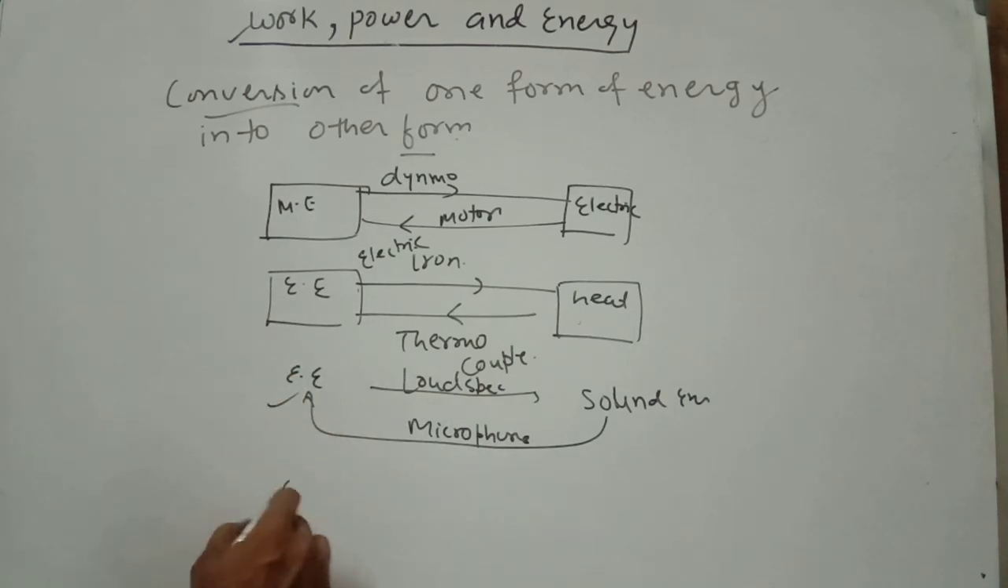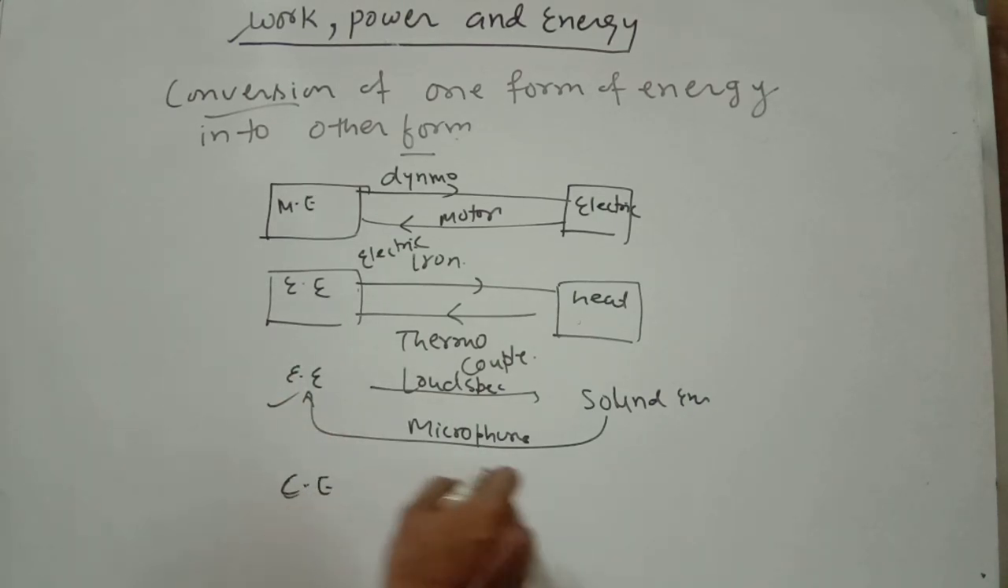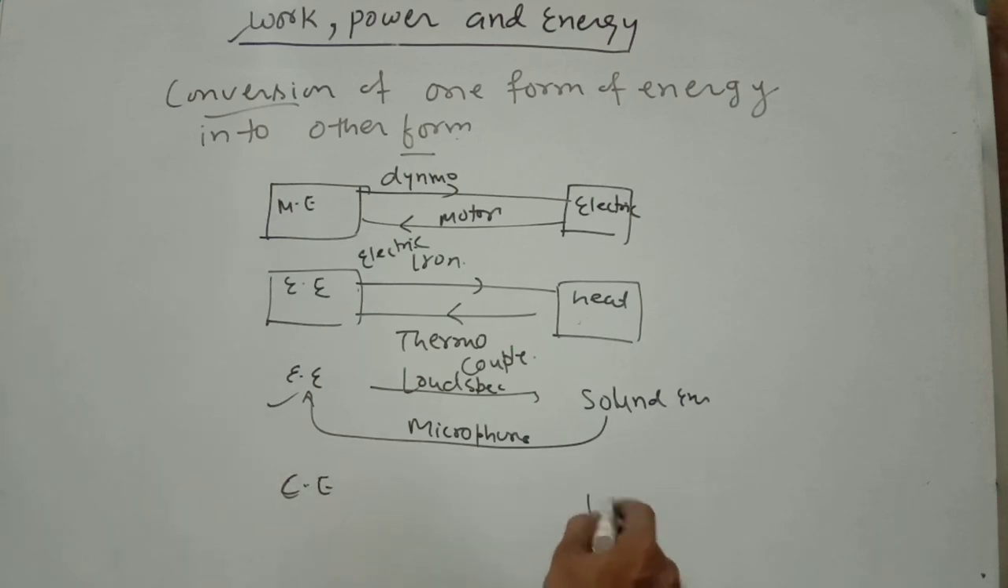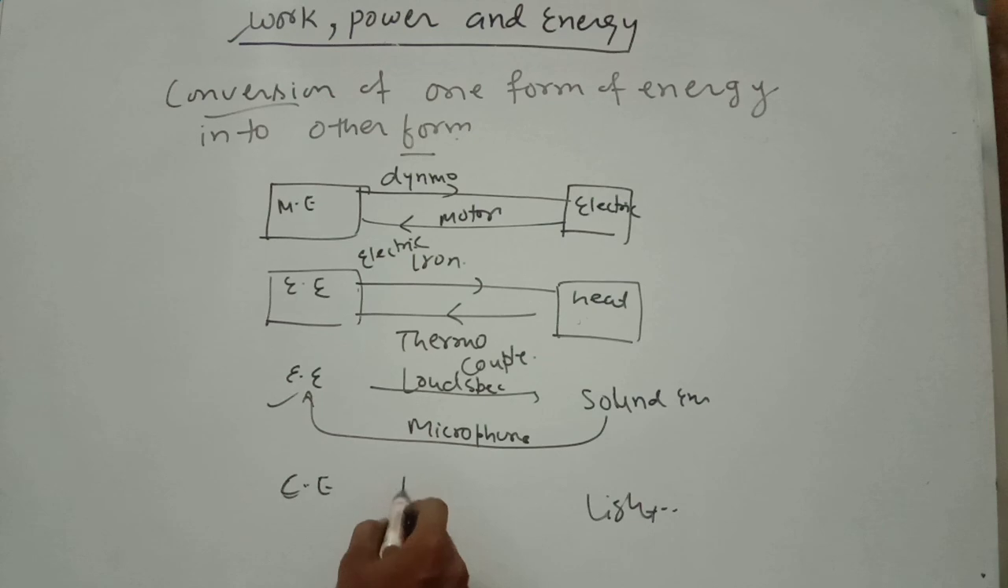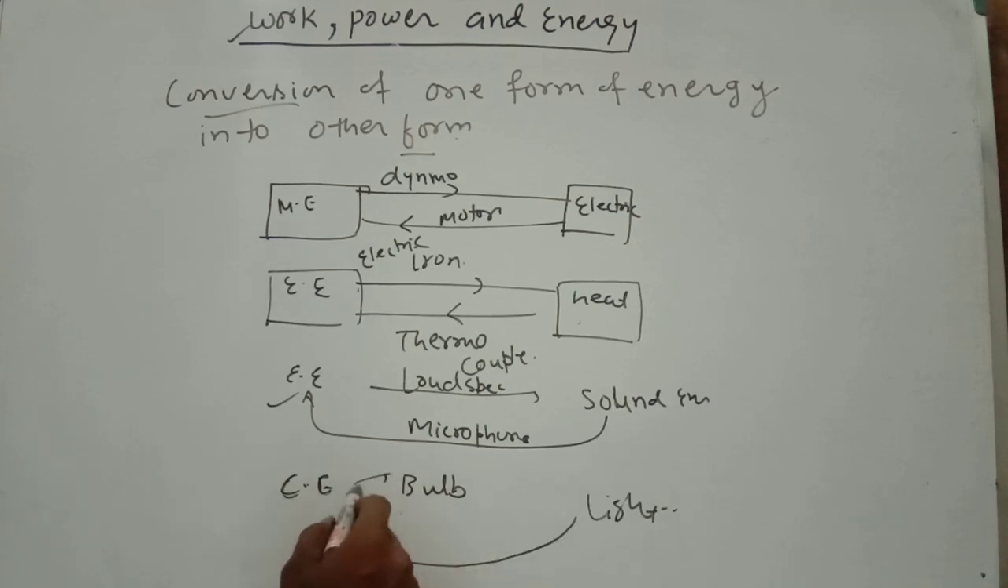Similarly, chemical energy you can convert into light energy using a bulb. Chemical energy converts into light energy using a bulb. Or similarly, you can convert light into chemical energy through photosynthesis, like sunlight. Or you can convert electrical energy into light energy with the help of an electric bulb.